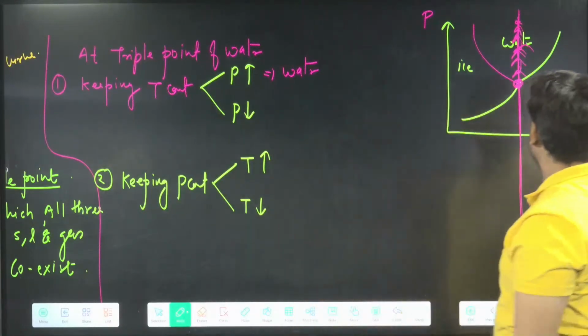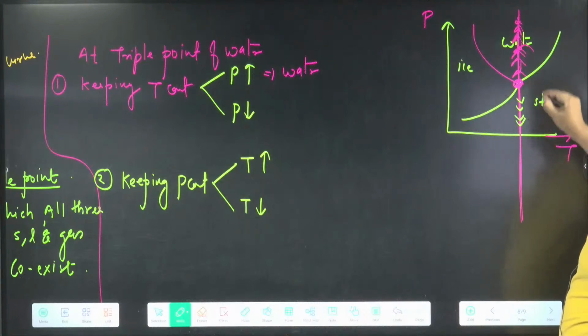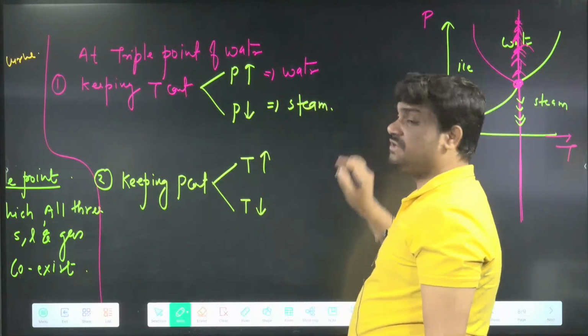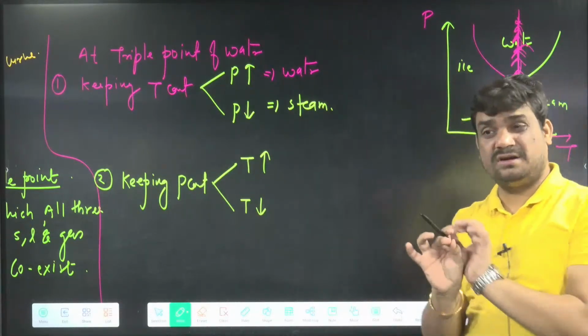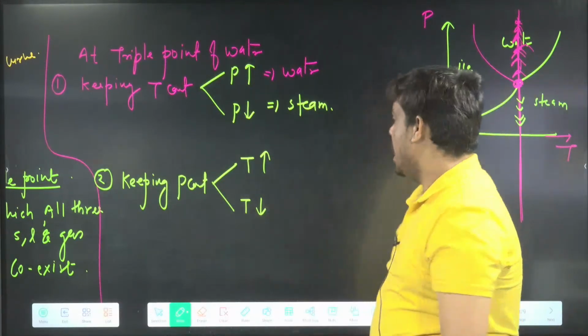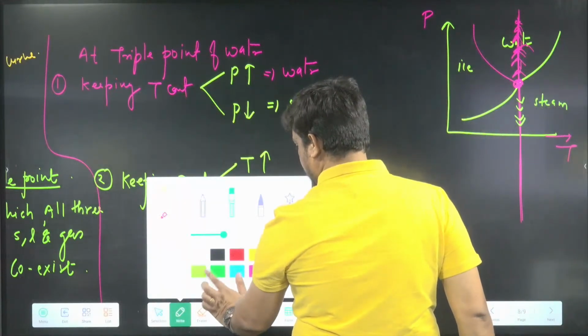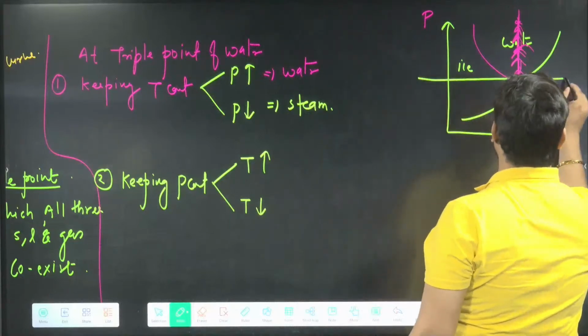Sometimes they will say, sir, if pressure decreases, then what are you going to get? Pressure decreases, then we are going to get the steam, meaning your equilibrium will be shifted towards steam. If you change the conditions a little bit, things will change. And we can say, keeping pressure constant, this line is basically the pressure constant line.